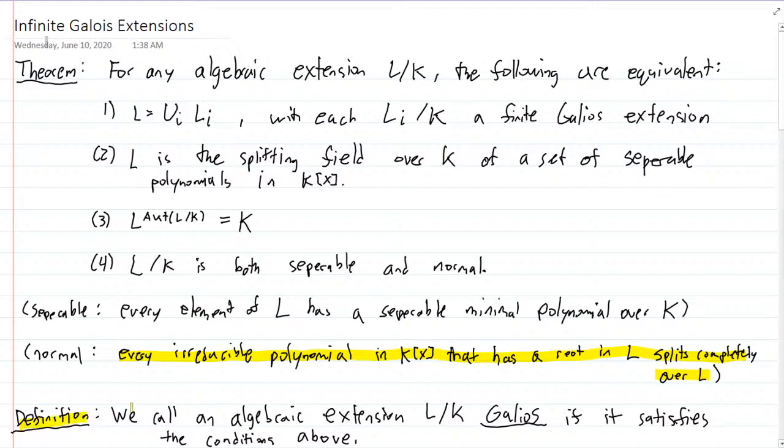So the definition of a Galois extension, and not necessarily a finite Galois extension, it could be an infinite Galois extension: we call an algebraic extension L over K Galois if it satisfies the conditions above. This is the condition that I'll think of as the central condition, and I'll prove that this implies all of the others, and all of the others imply this. The central condition is that L is a union of finite Galois extensions.